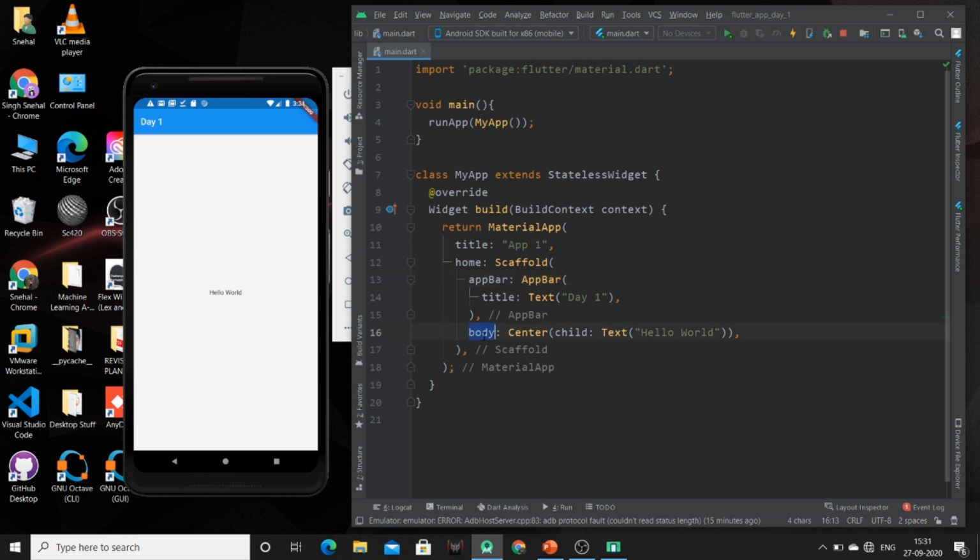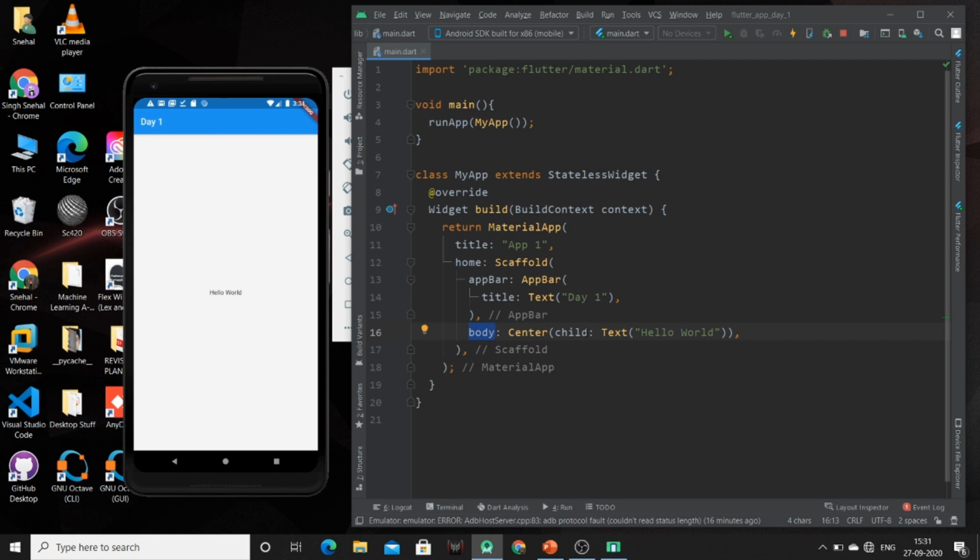body property. So this app bar is by default a horizontal bar, which is available at the top of our scaffold widget. This was the first property, that is app bar, and the second property available is the body part, which is the whole body under this app bar property.